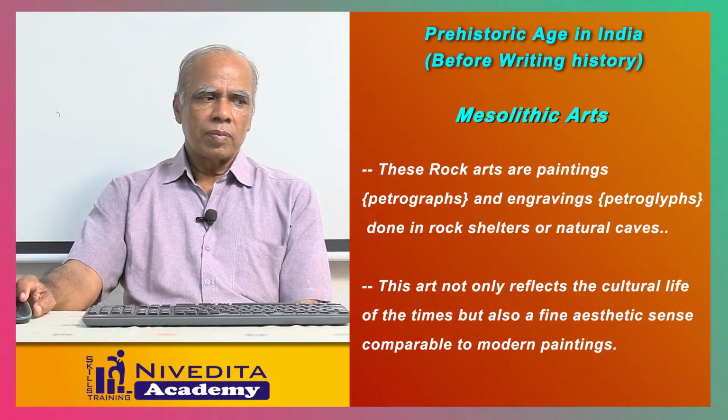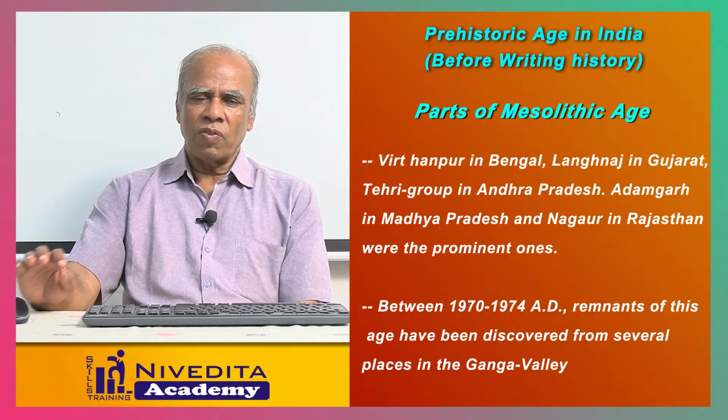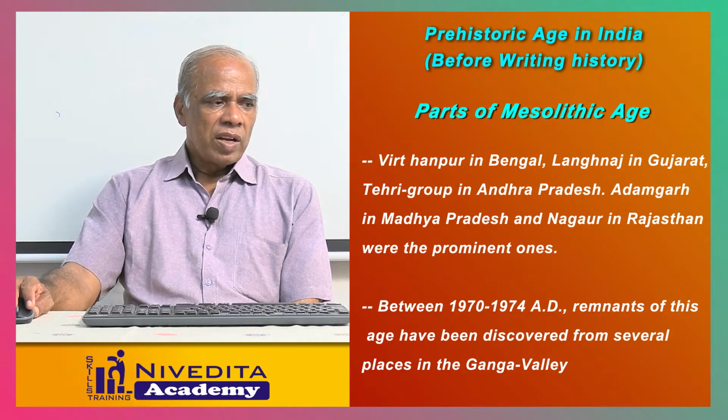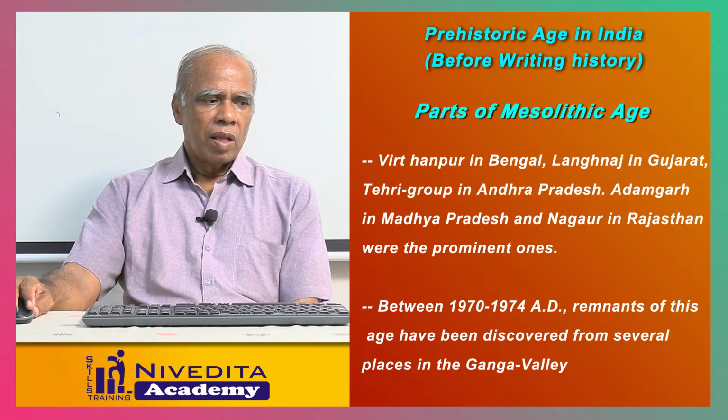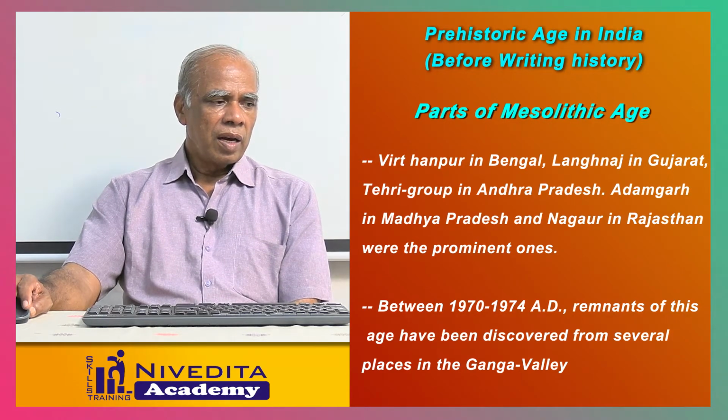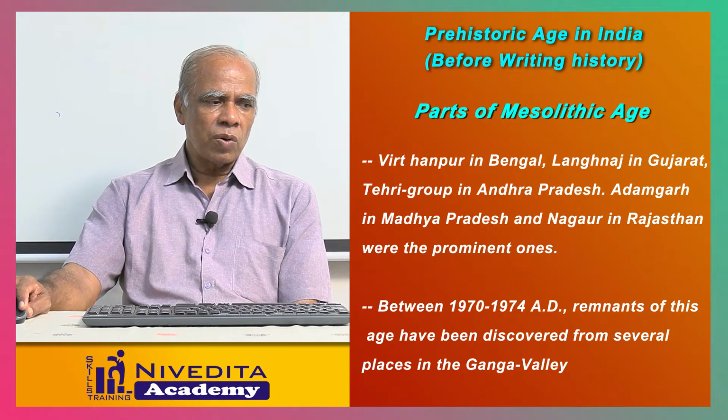And as part of the Mesolithic age, we find some other places, that is Bet Hanpur in Bengal, Langnain in Gujarat, Tehri in Andhra Pradesh, Adamgarh in Madhya Pradesh, Nagar in Rajasthan. These are some of the prominent places for Mesolithic age. And some of the remnants were found between 1970 to 74. They discovered several places in Ganga Valley.